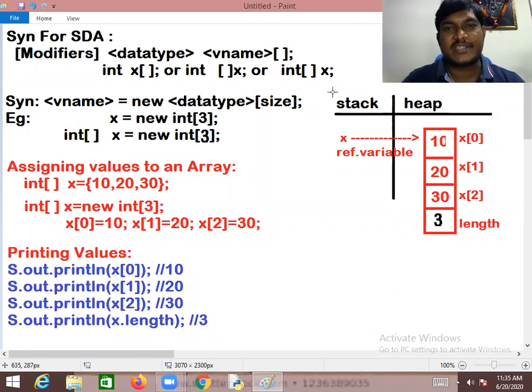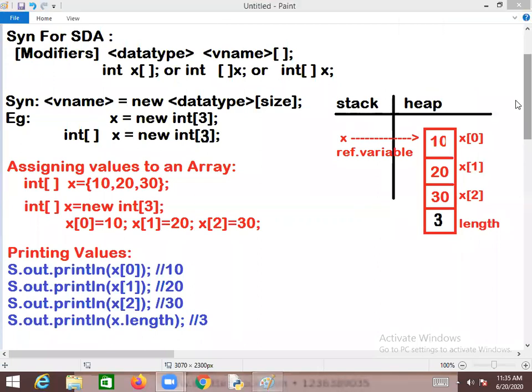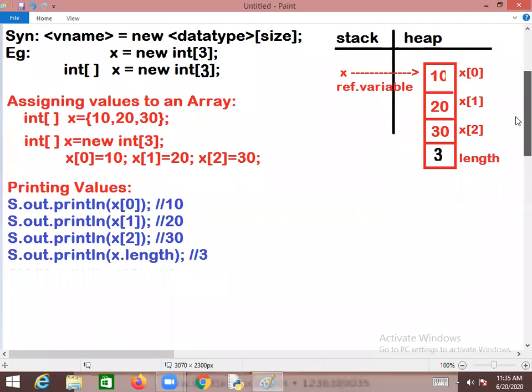But there are some situations where I want to write the code to read all the values from the array. Then we have to go with some looping, gentlemen. We can go with some looping kind of things. Now you can observe this. How do I write the code for that?